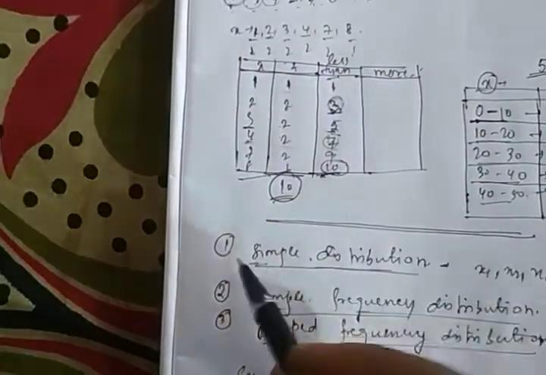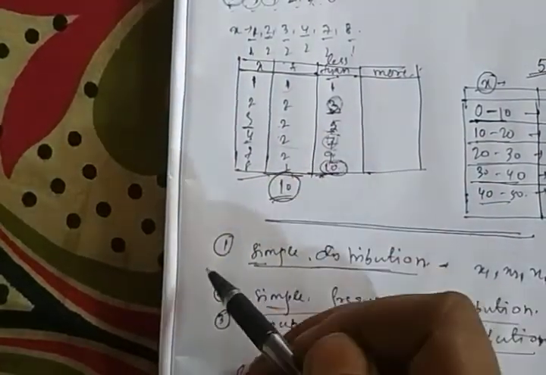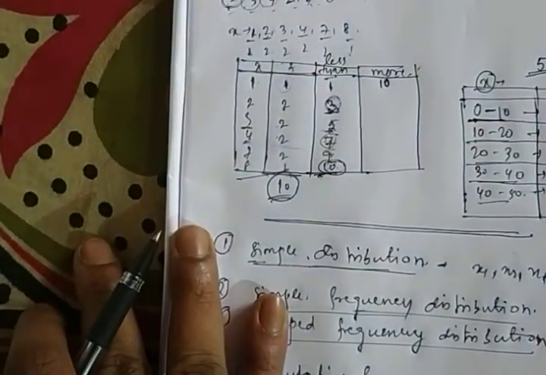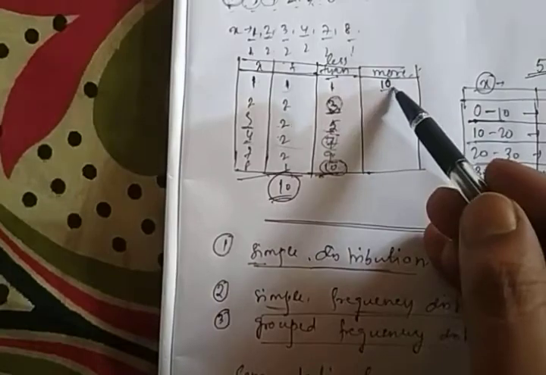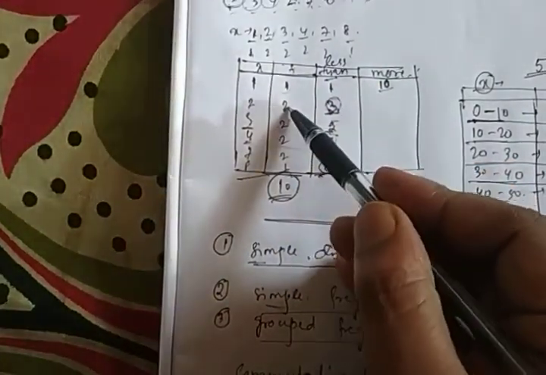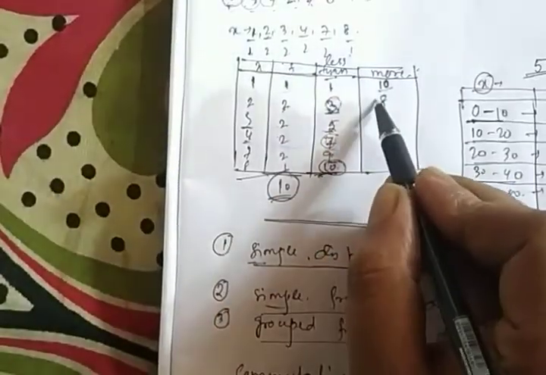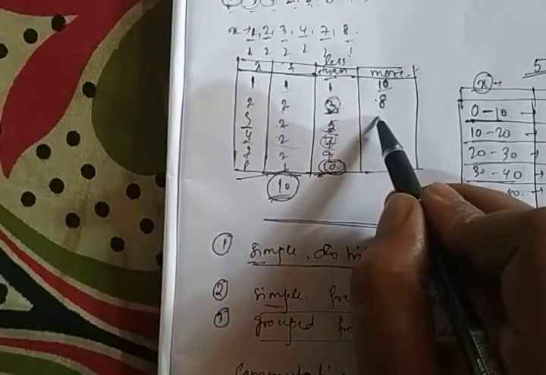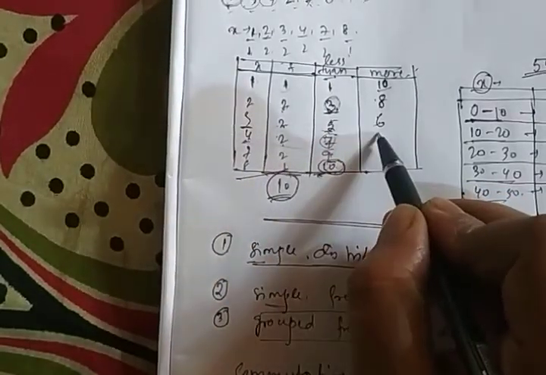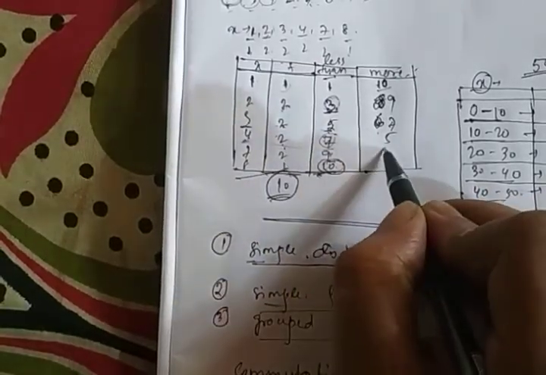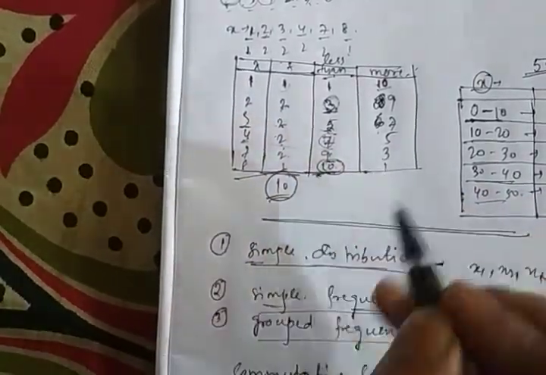we will start from the total frequency. Now total frequency 10. Now we will subtract the frequency from below the total frequency, which is 10 minus 2, which is 8. Now next 8 minus 2, which is 6. 6 minus 2, which is 4, and then 10 minus 1, this will be 9. 9 minus 2, which will be 7. 7 minus 2, which will be 5. 5 minus 2, which will be 3. 3 minus 2, which will be 1.